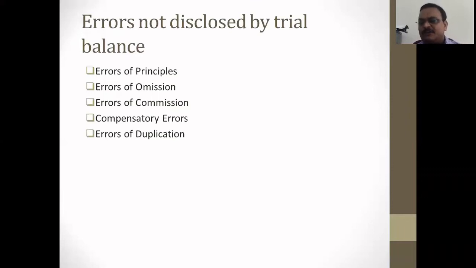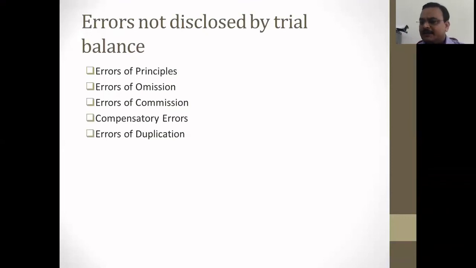Then error of commission: if you write something wrong, that wrong entry will be entered in the general ledger and trial balance. So this is also a type of error.